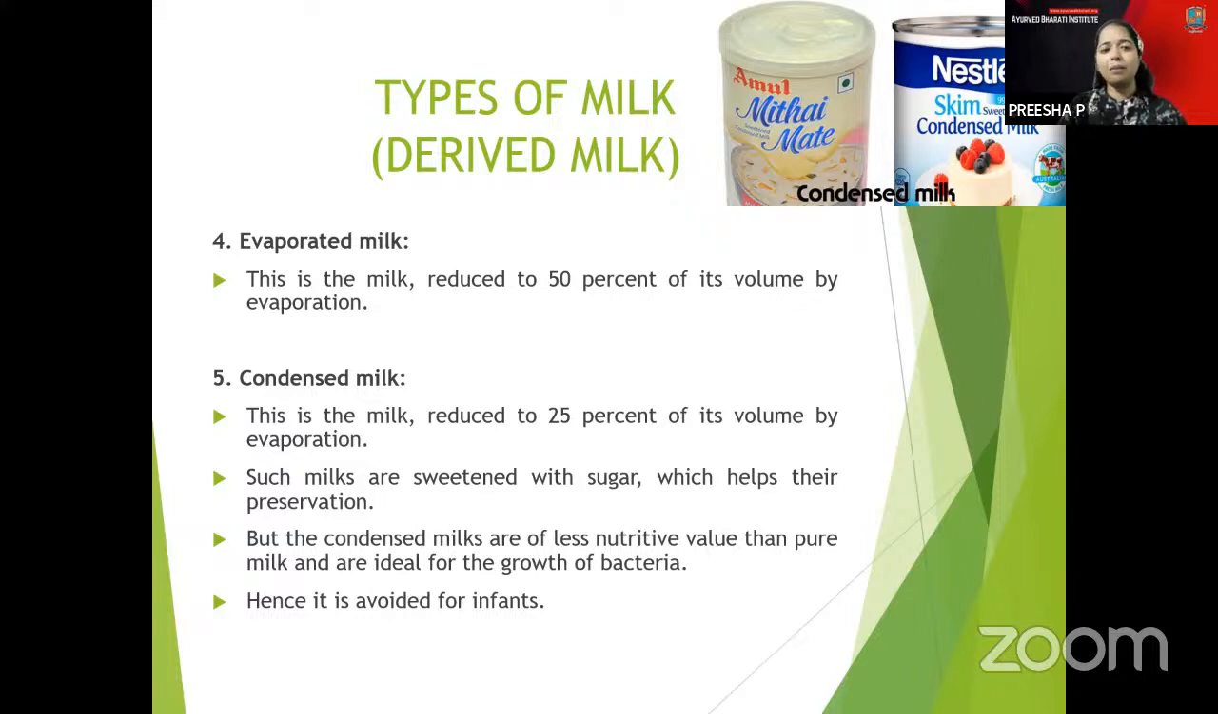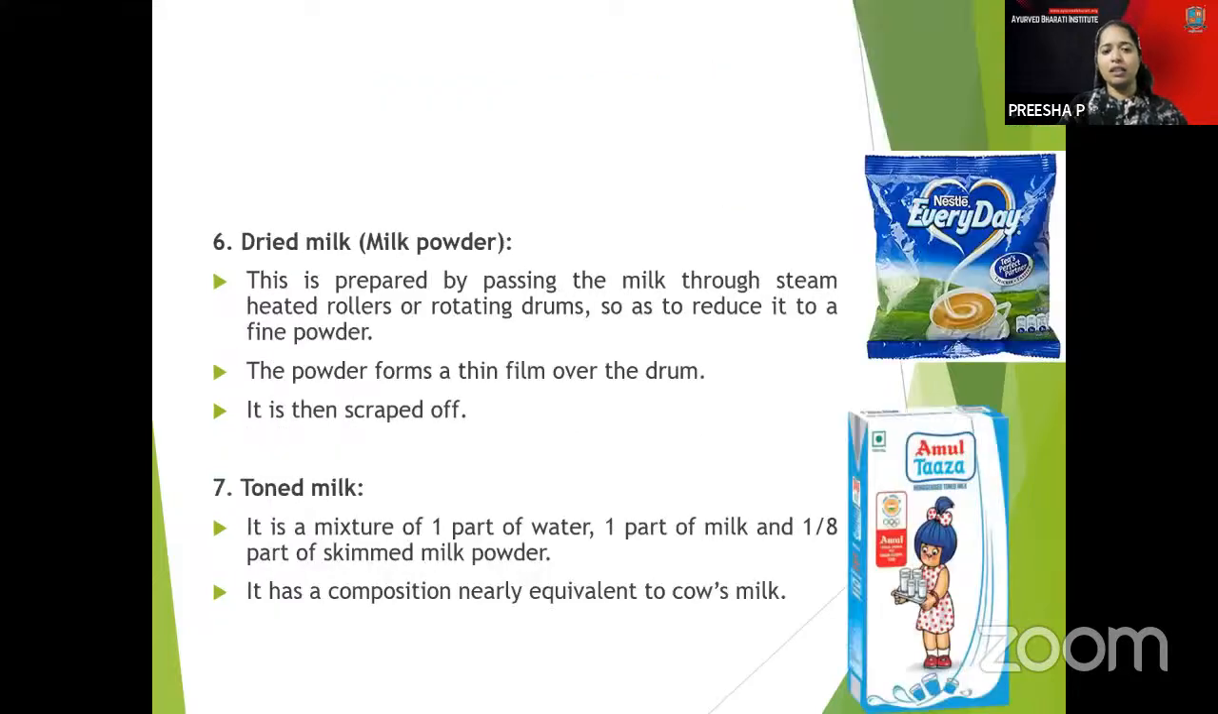You have the dried milk powder. The milk is passed through steam heated rollers or rotating drums, and finally it is reduced to a fine powder form. The powder forms a thin layer over the drum, and it is scraped down as particles.